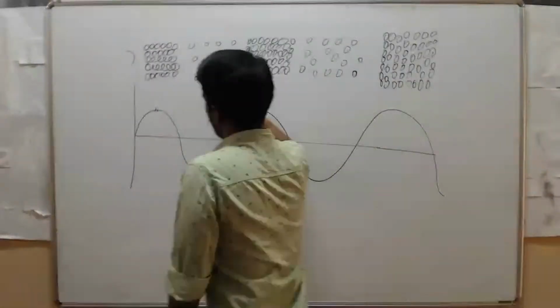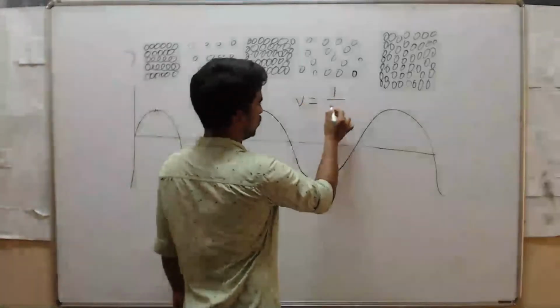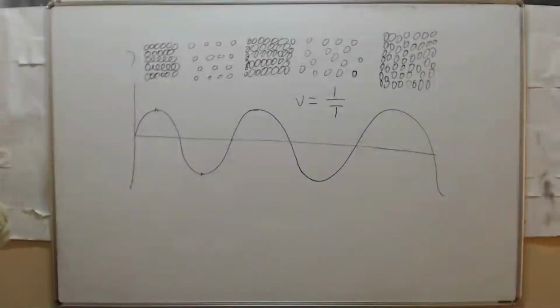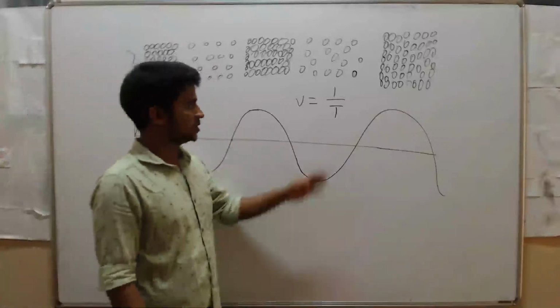To calculate the frequency, we have a formula: frequency ν is equal to 1 by T.